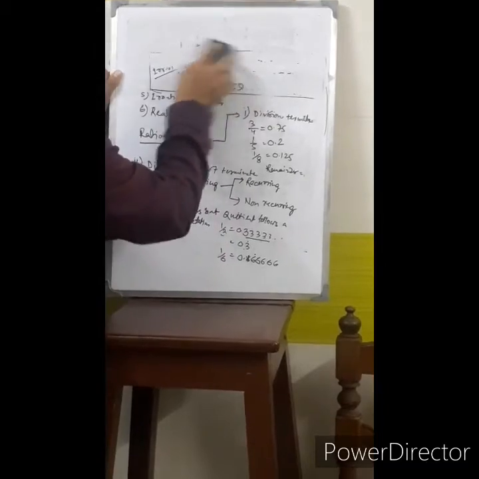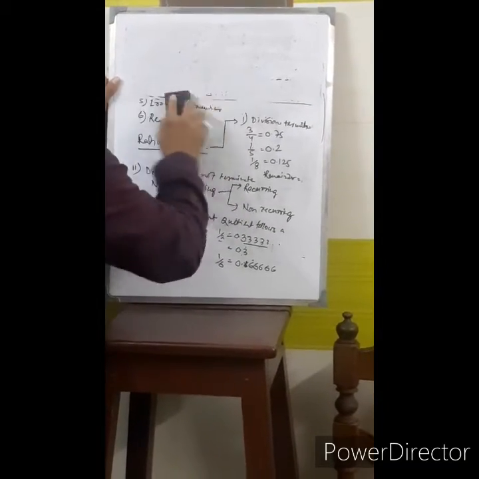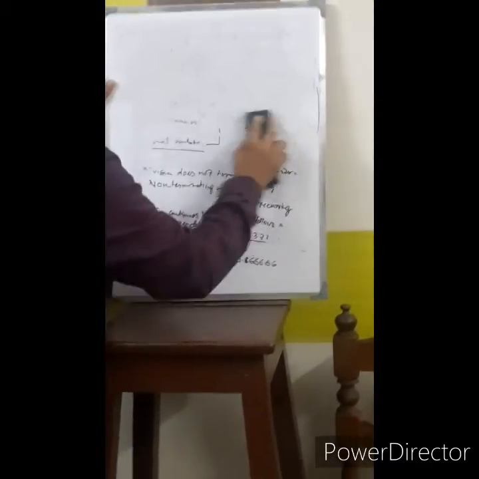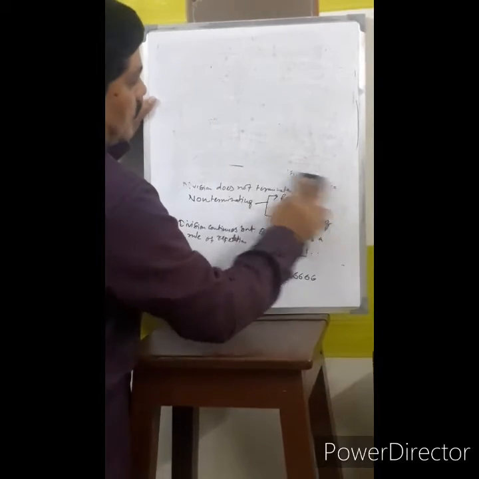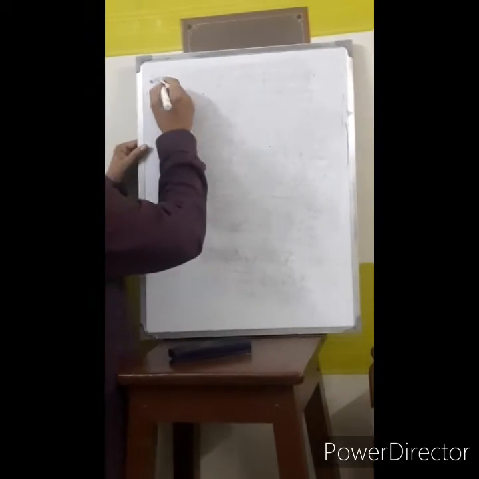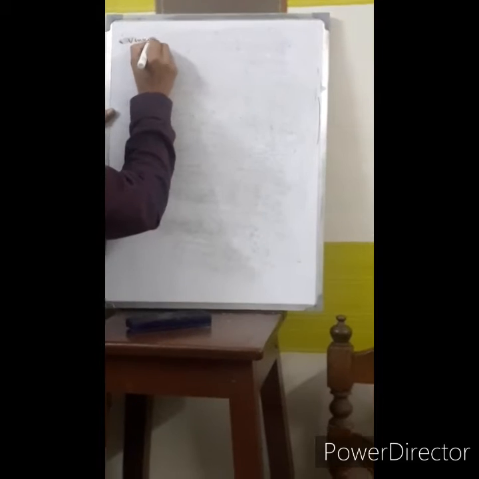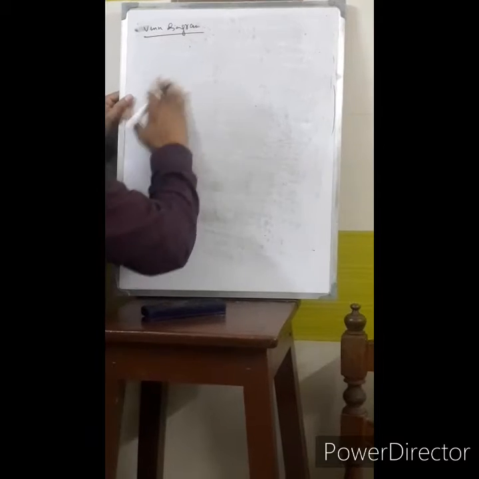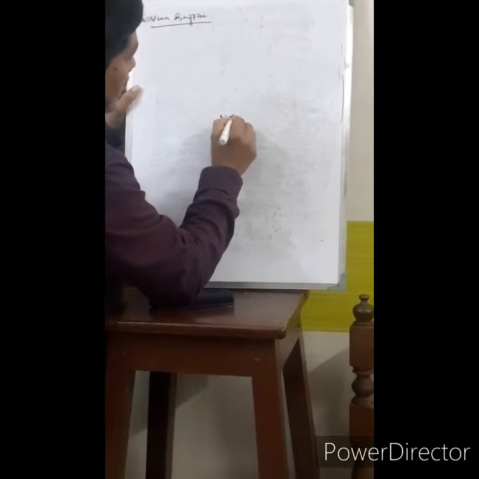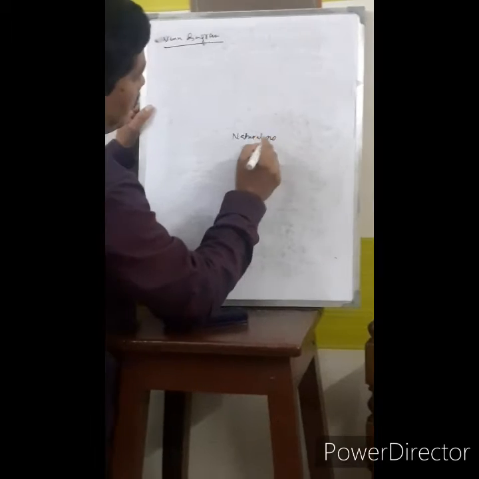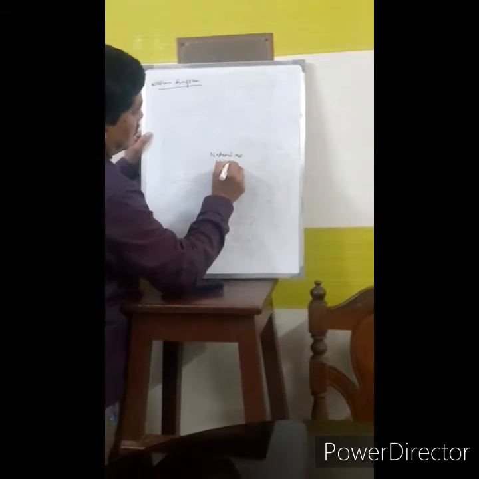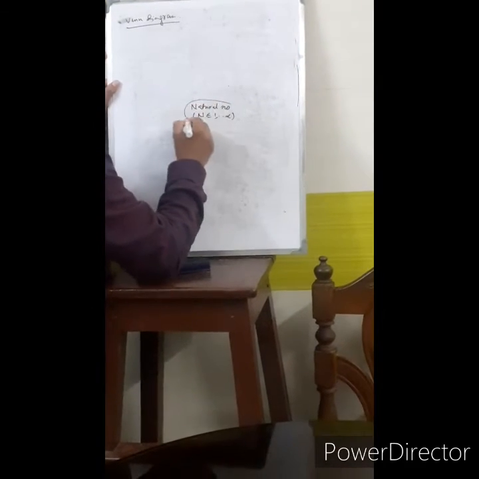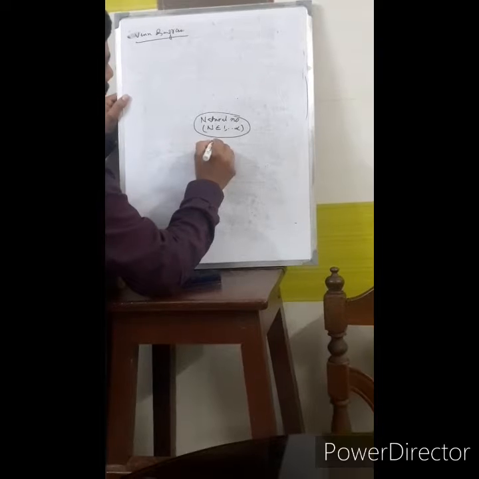Now we will show the real number system and all the numbers in a Venn diagram. I will draw it. Now we will show the number system in a Venn diagram. Natural number, this is natural number. This is whole number.